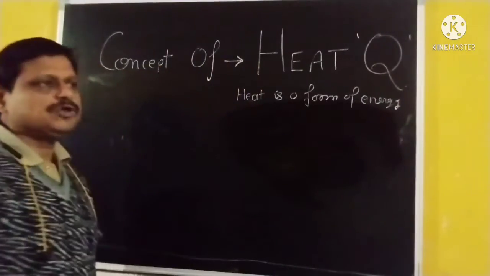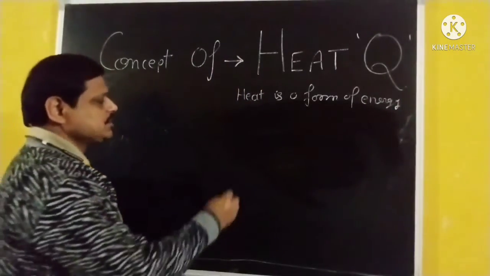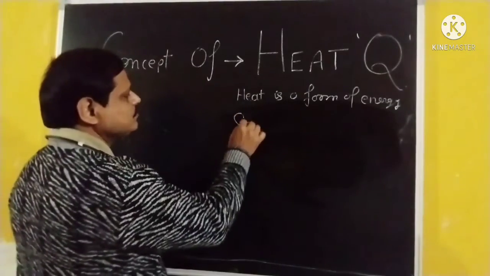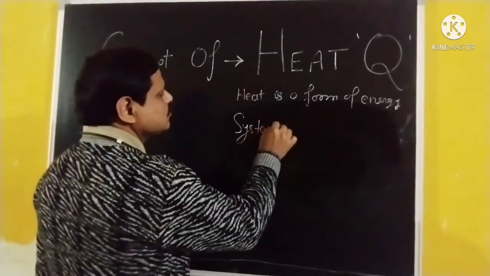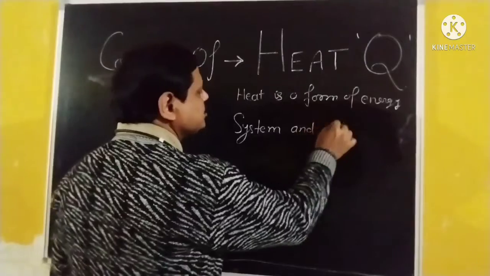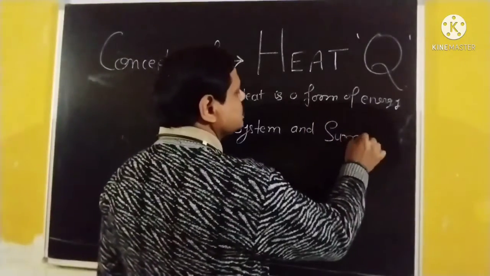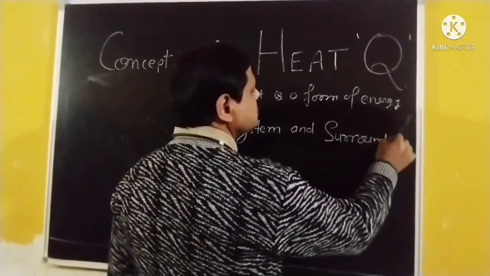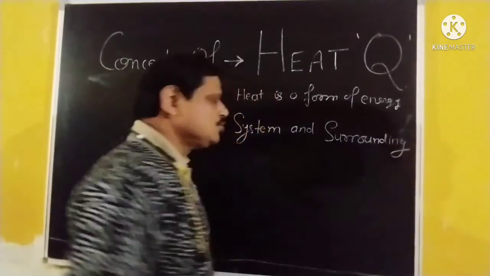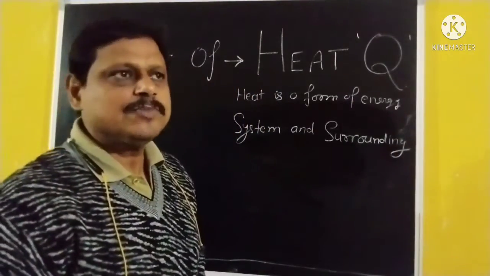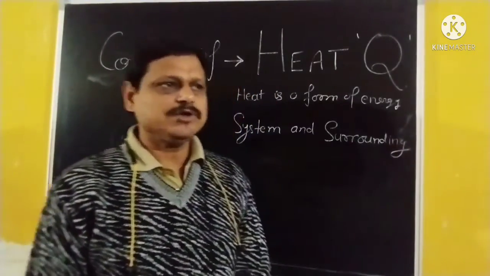Here are two terms in thermodynamics, that is system and surrounding. Suppose your body is the system and atmosphere is the surrounding.